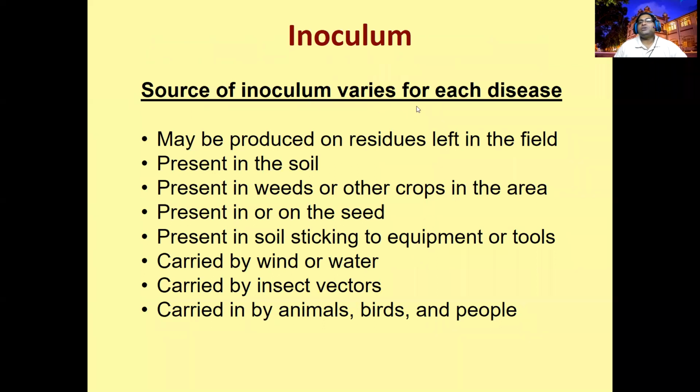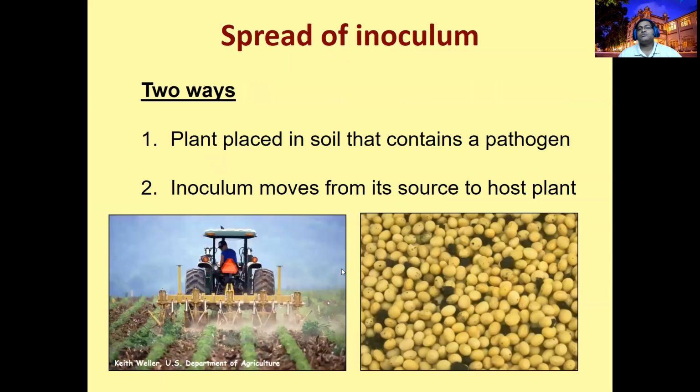So the source of inoculum varies with each disease. The source of inoculum, that's what I told you in an earlier study, right? It may be present in the soil, seed, insect vectors, animals and birds, and crop residues, everywhere it will be there. These sources can act as carriers of inoculum, so from there, definitely we call this a source of inoculum. In the soil, you can find residues, you can find the seed, sticking equipment and tools, water, wind, animal vectors, everywhere you can find this as a source of inoculum.